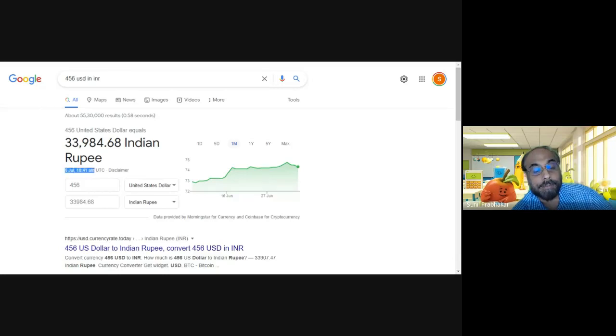And you see, you can convert, updated by this time, any money format to any other money format here, and you will get the real-time value. Look at this, one month value is given. You can have a 1 year value of the dollar against Indian rupees, and rupees against US dollar. You can have a 1 day, 5-day, one month, 1 year, 5-year view, and you can have the maximum value of Indian rupees against US dollar here.